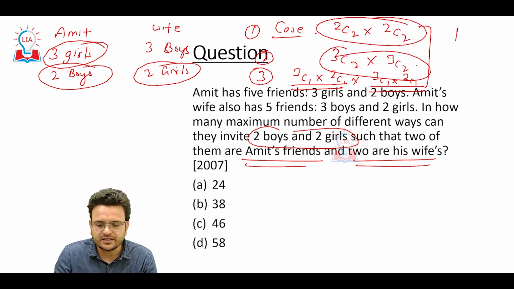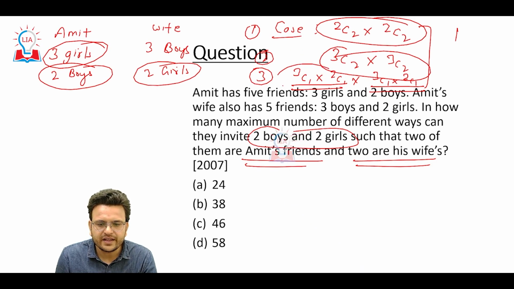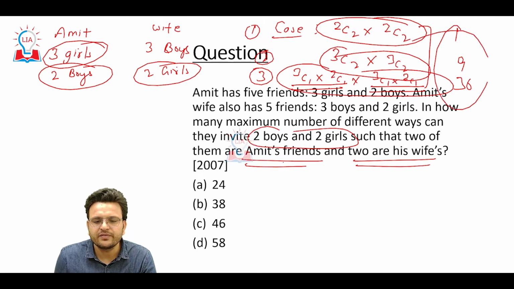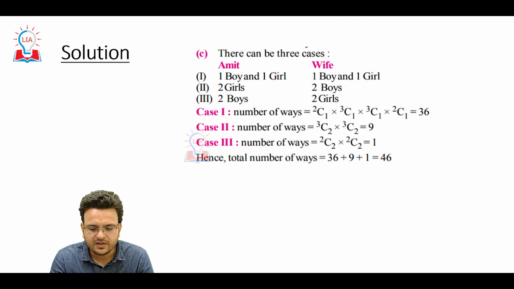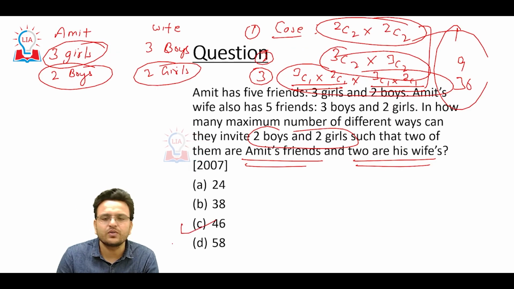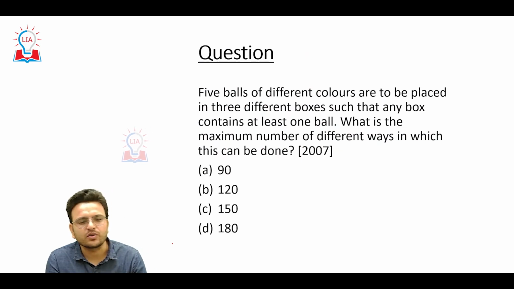So just see, you have to solve it, and the second will be again somewhere 36, this will be again 9, and this will be 1. If you add all the possibilities, then the answer will be 46. Hope you are able to understand this particular question. Now see one more question.